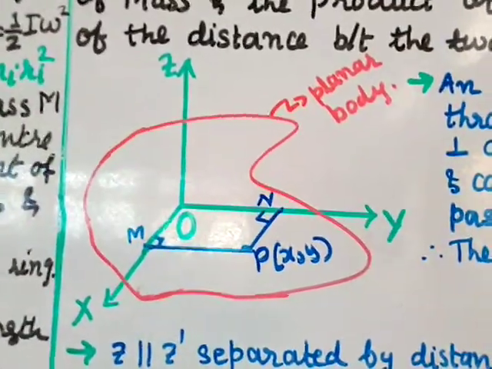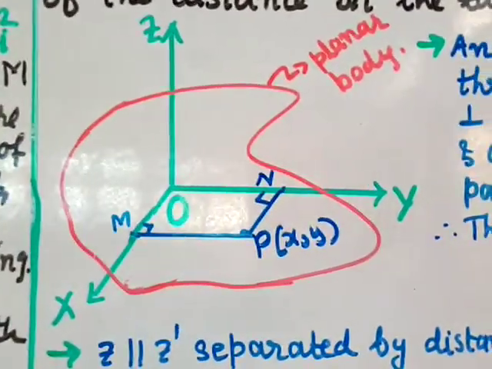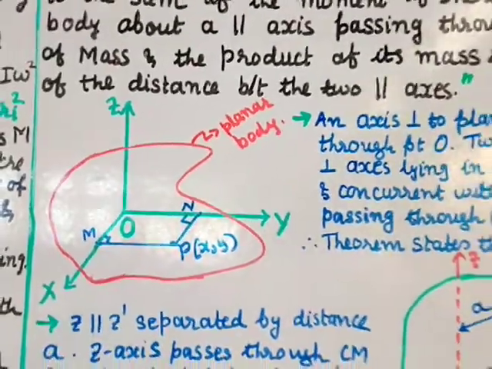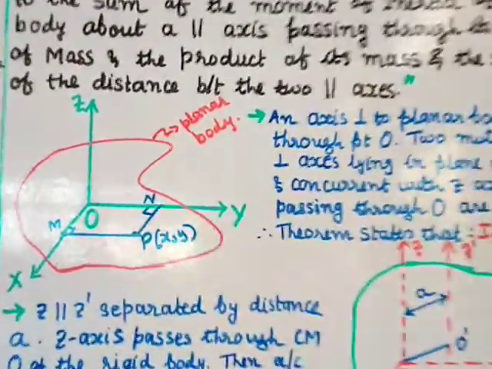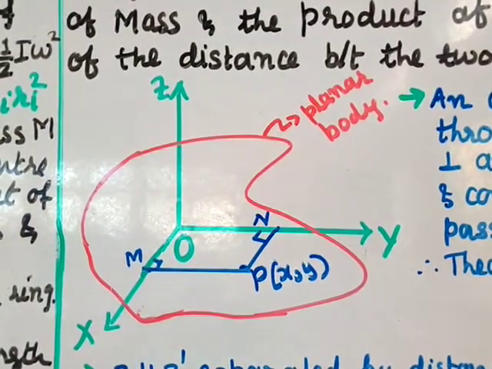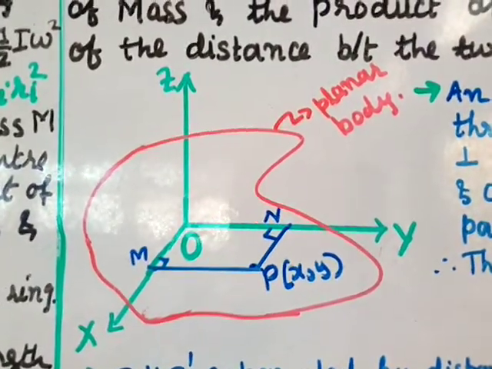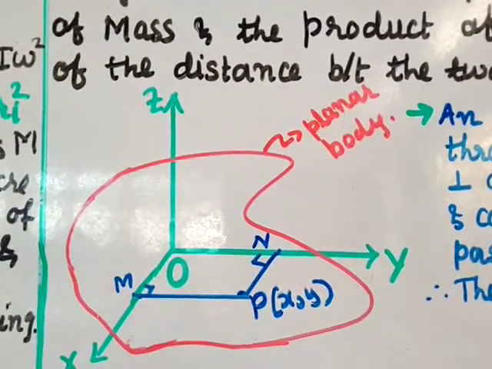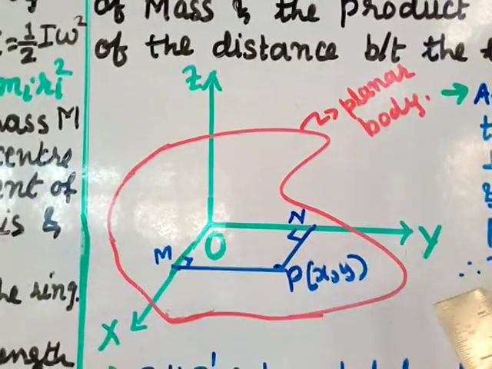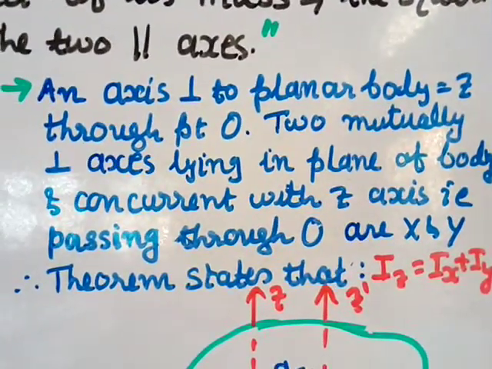Okay, so we have got the planar body, and there is a perpendicular axis, the z-axis, which is passing through the origin O. Then we have got two mutually perpendicular axes x and y, which are lying in the planar body and passing through the origin O. That means they are concurrent with the z-axis. Then the inertia Iz equals the sum of the inertia of the x-axis and y-axis, that is Ix and Iy. So that is the theorem of perpendicular axis.